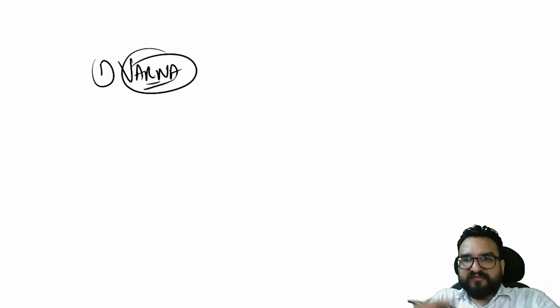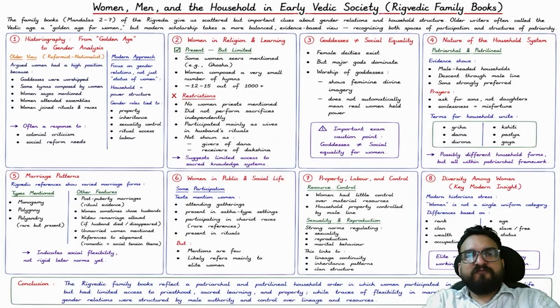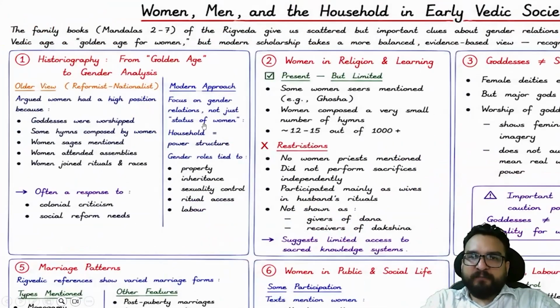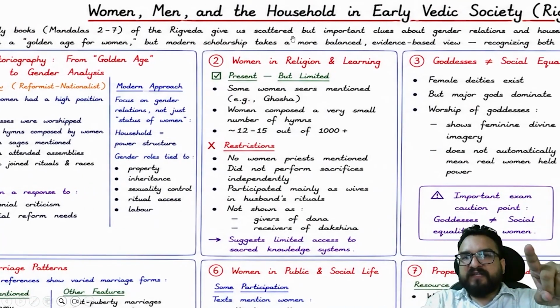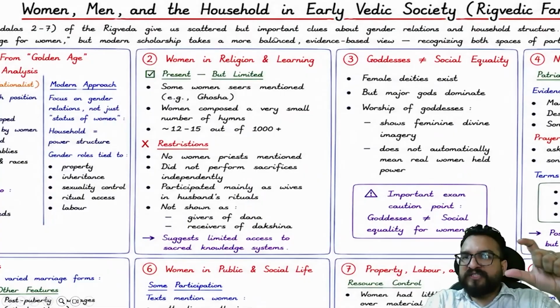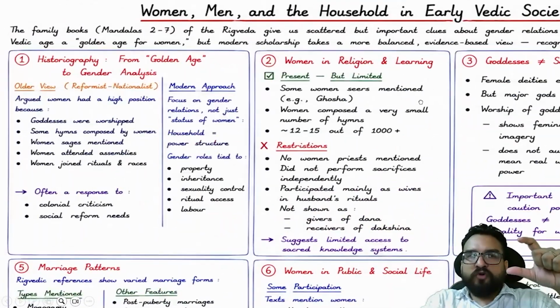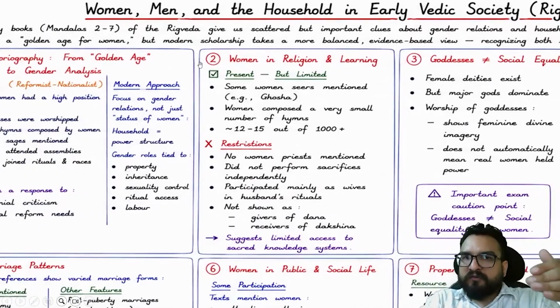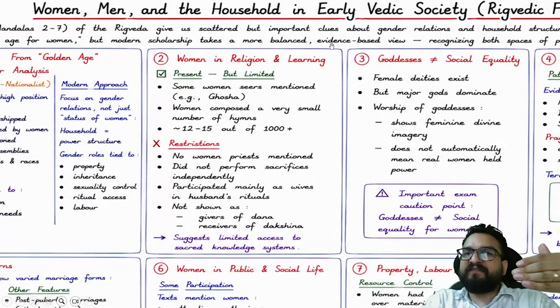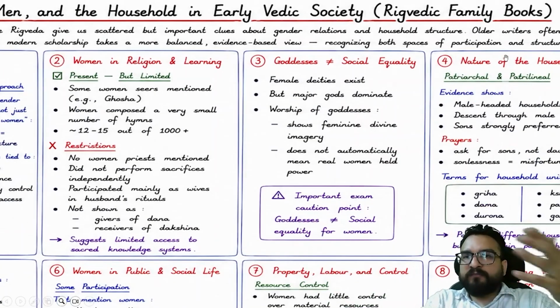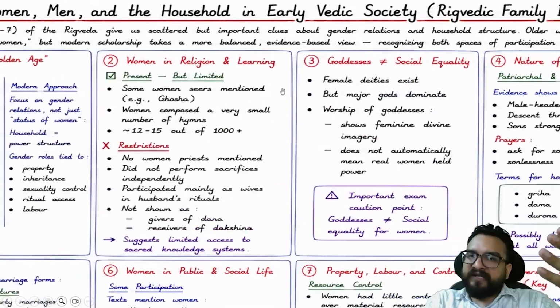So in society, I have told you about the Varna classification, you have understood. Social stratification basically you have understood. And now you see the woman's position over here in the early Vedic period. Now we will be highlighting the family. Books 2 to 7 of the Rig Veda give us scattered but important clues about gender relations and household structure. Older writers often called the Vedic age the golden age, but modern scholarship takes a more balanced and evidence-based view. A wonderful introduction you can have with the society, recognizing both spaces of participation and structures of patriarchy as well.